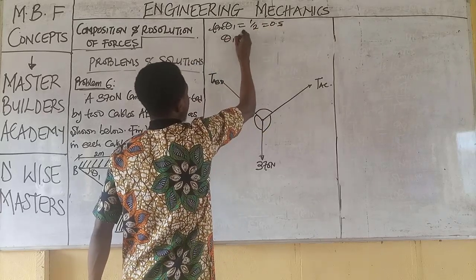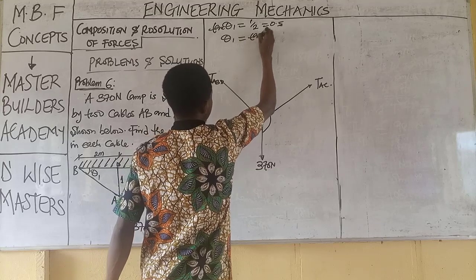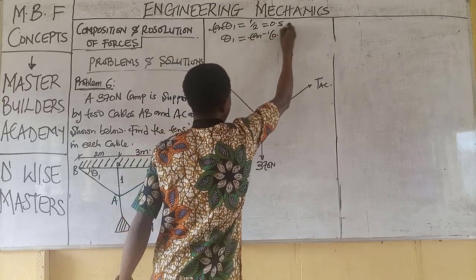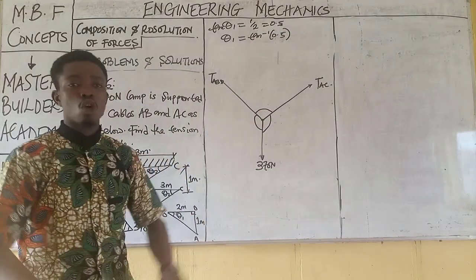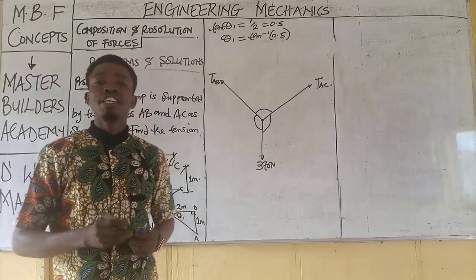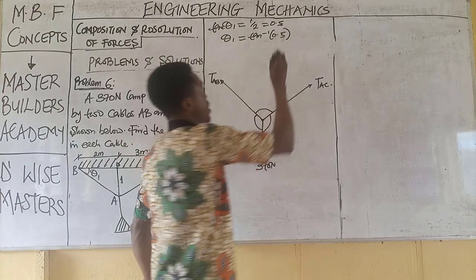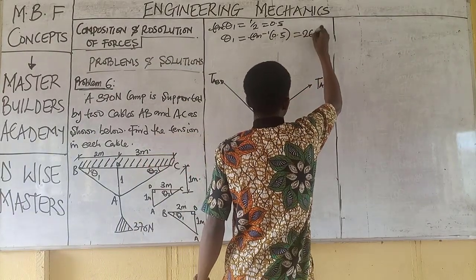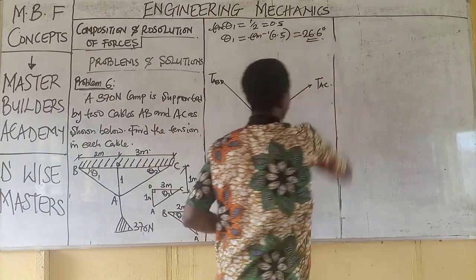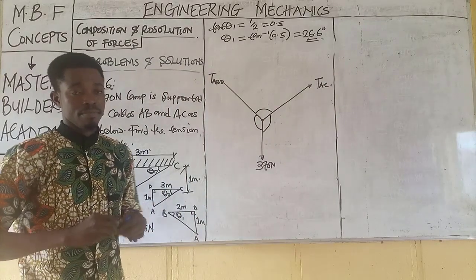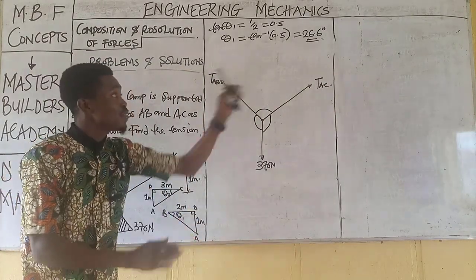So theta 1 is equivalent to tan inverse of 0.5. Now the tan inverse of 0.5 is 26.6, so we have this as 26.6 degrees. We are done with that.